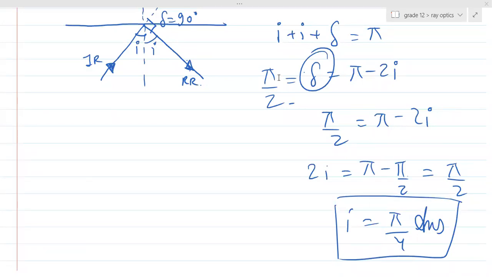So always during total internal reflection, the angle of incidence and the angle of reflection will be equal. But when it is reflection, it will follow the normal laws of reflection, right? Okay, yes, sir. Any type, I told you, any type of reflection will follow the laws of reflection.